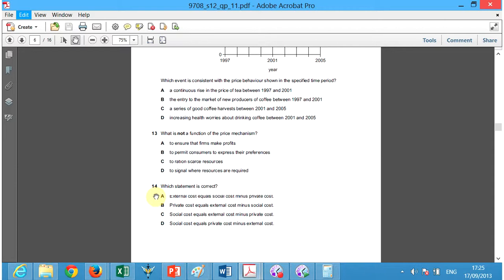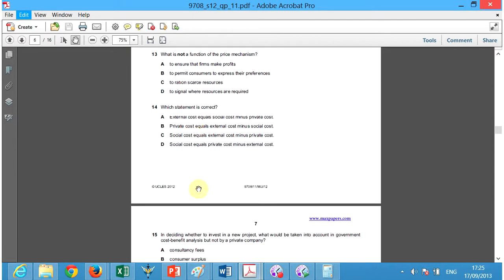Well, the answer to this is A. External costs equals social costs minus private costs. This is by definition. External costs equals social costs minus private costs. The others are wrong. They just don't fit the definition.